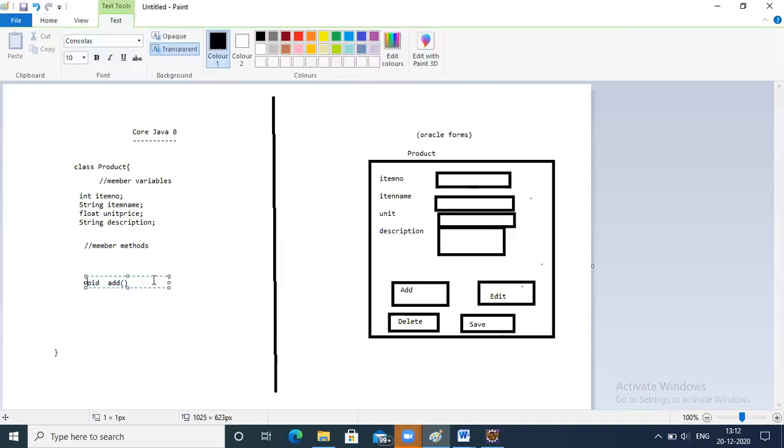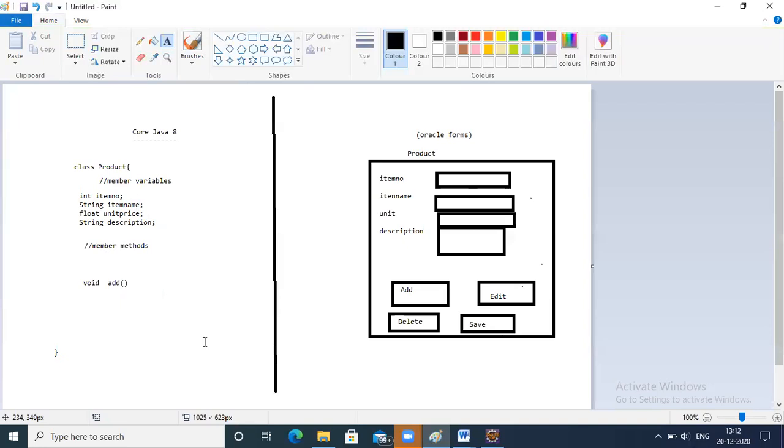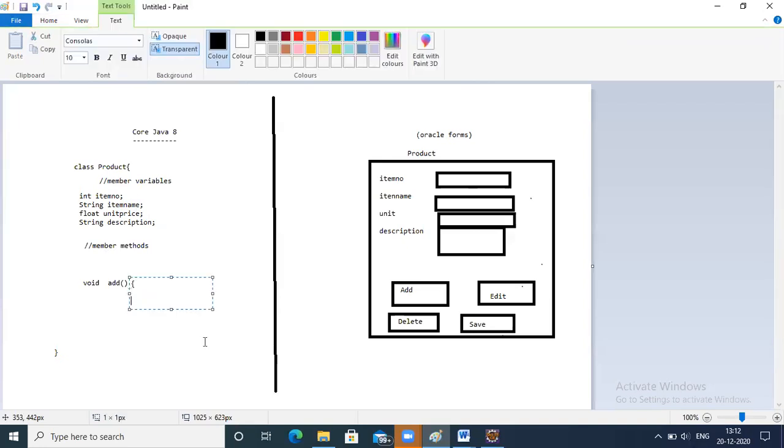So it is void. This is about method. Public void add, and who all can see this method is specified with the access specifier. Access specifier, public, void, add. This is called a method.